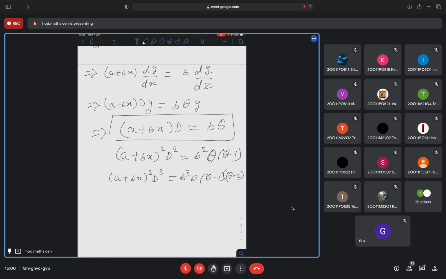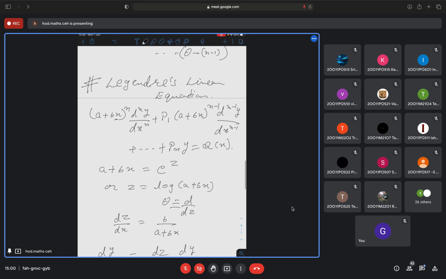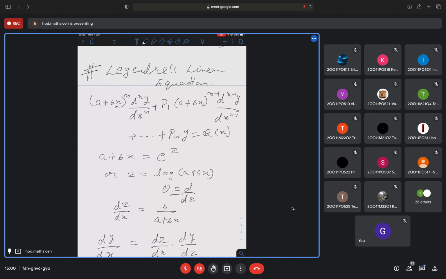Once you make the substitution, the equation is converted to a linear equation with constant coefficients, and you know how to solve them. This is one method, direct substitution, to solve Legendre's equation. Another thing you can do is first convert Legendre's equation to a Cauchy-Euler equation, and then the Cauchy-Euler equation to a constant coefficient equation.